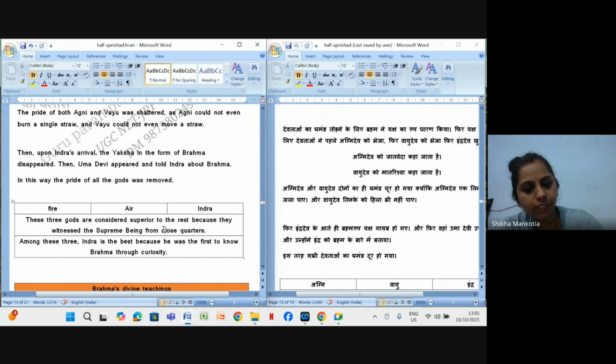Among these three, Indra is the best because he was the first to know Brahm through curiosity. Agnidev and Vayudev came to know about Brahm only after their pride was shattered, but Indra knew Brahm through his own curiosity.